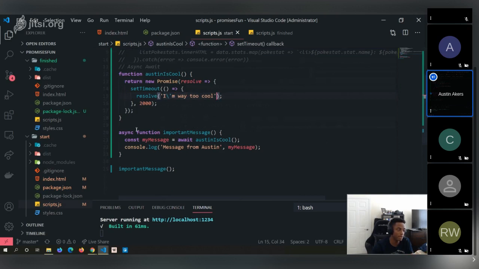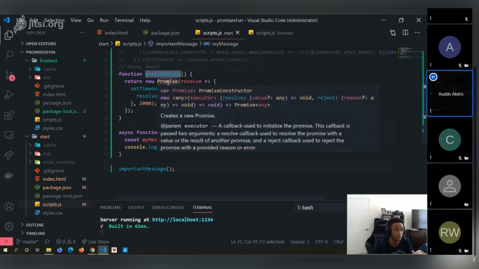Now what exactly is happening inside this async function? There's an important message. We create an async function called important message, and we call it down here. We've created a variable called my message, and we want to wait until this block of code is done. What are we waiting on? We're waiting on this function to resolve, and that function is Austin is cool.